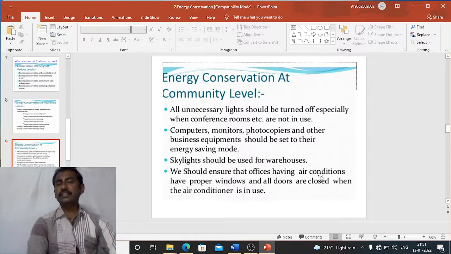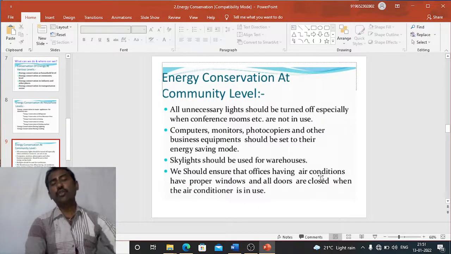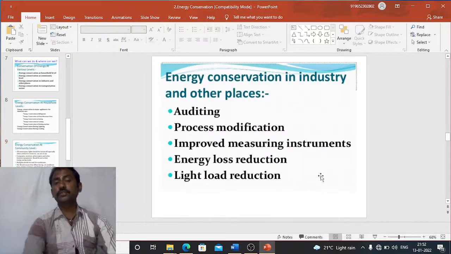And next, energy conservation at community levels. How can we conserve energy at community levels? All unnecessary lights should be turned off, especially when conference rooms etc. are not in use. And computers, monitors, photocopiers and other business equipment should be set to their energy saving mode. And skylights should be used for warehouses. And we should ensure that offices having air conditioners have proper windows, and all doors are closed when the air conditioners are in use.